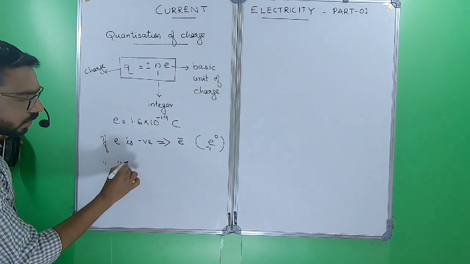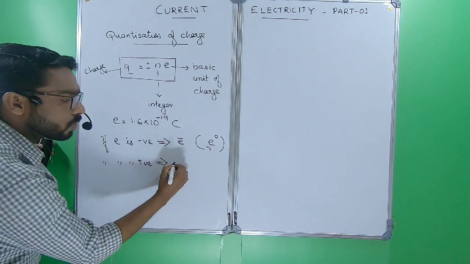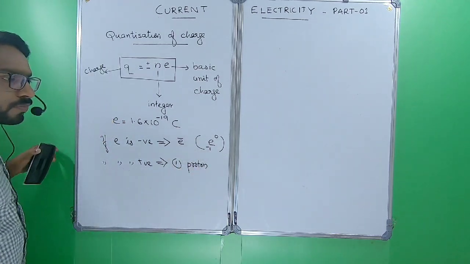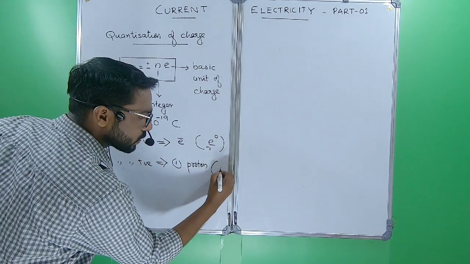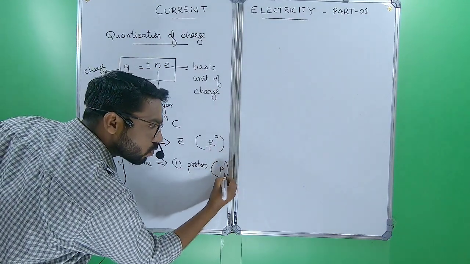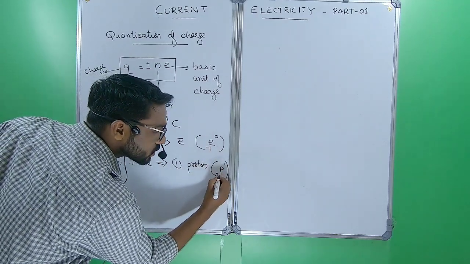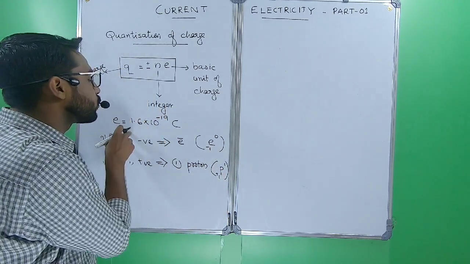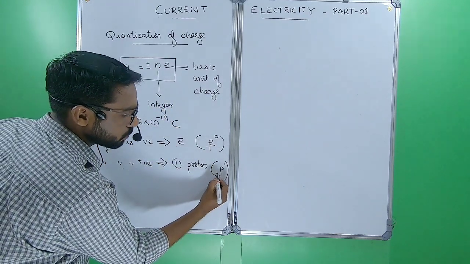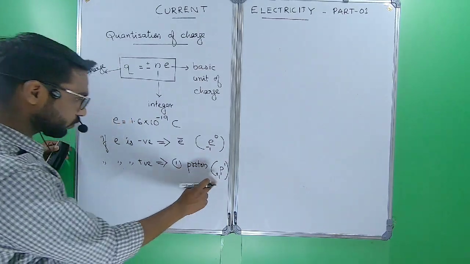And E is positive for a proton. Proton we will represent as P. Its mass is around 1 atomic mass unit, 1 AMU, and its charge is plus 1.6 into 10 power minus 19 coulomb. Then we will write plus 1, or simply we can write 1 instead of atomic number.